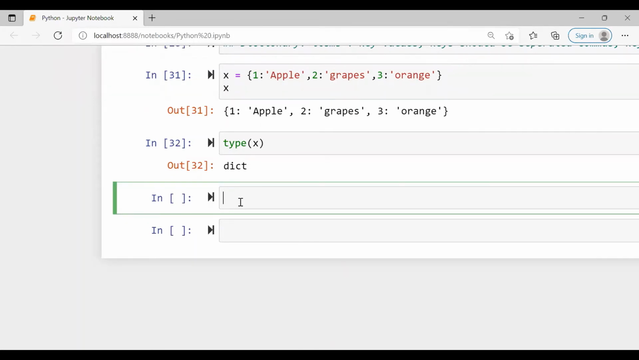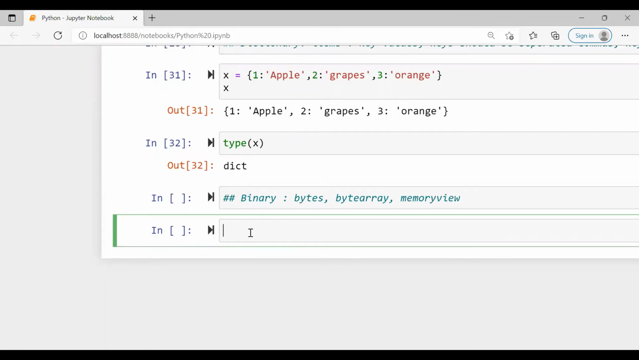And the last data type is the binary data type. In binary, we have bytes, byte array, and memory view. Let us see what this category binary data type is. Bytes, byte array, and memory view belong to this data category.